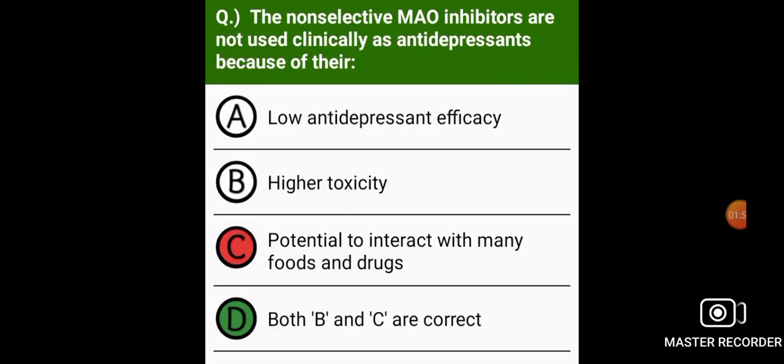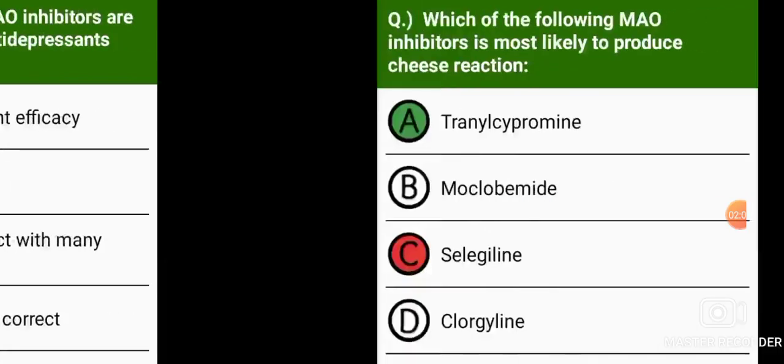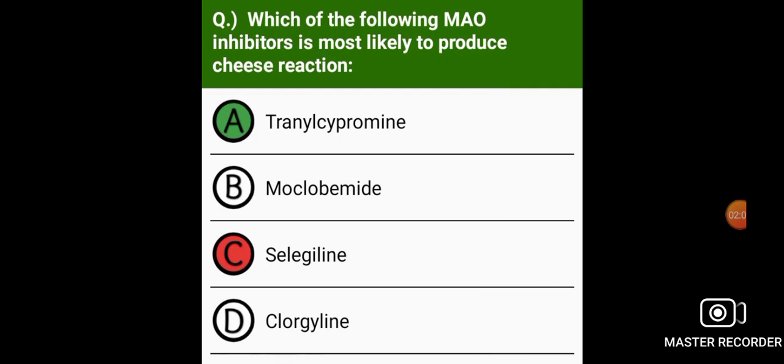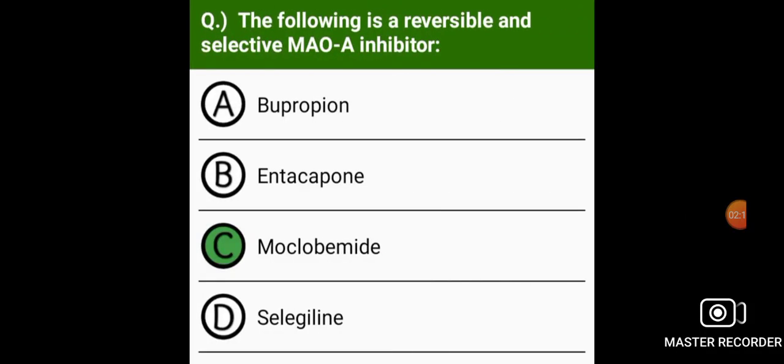Selegiline. The non-selective MAO inhibitors are not used clinically as antidepressants because of their high toxicity and potential to interact with many foods and drugs. Which of the following MAO inhibitor is most likely to produce cheese reaction? That is tranylcypromine. The following is a reversible and selective MAO-A inhibitor: moclobemide.